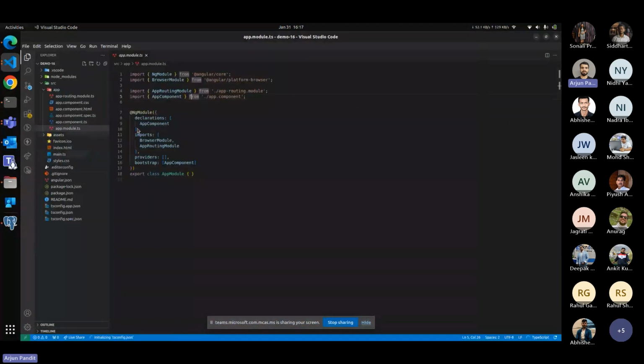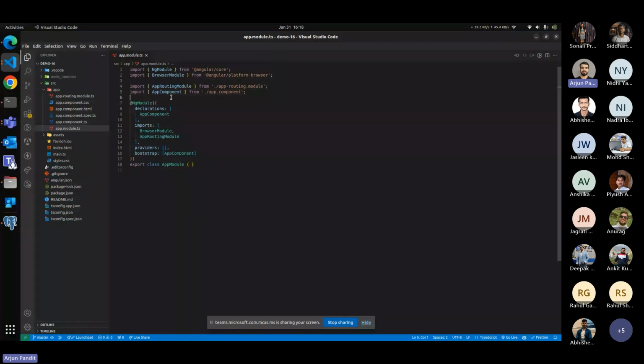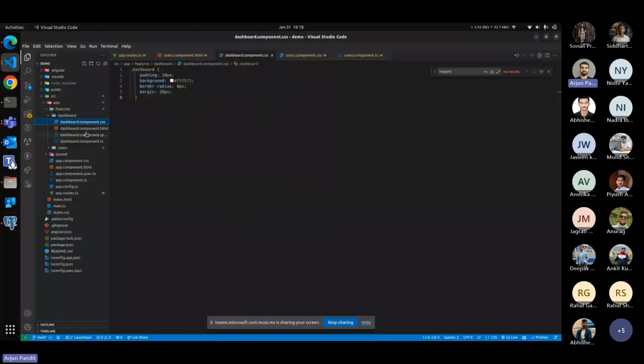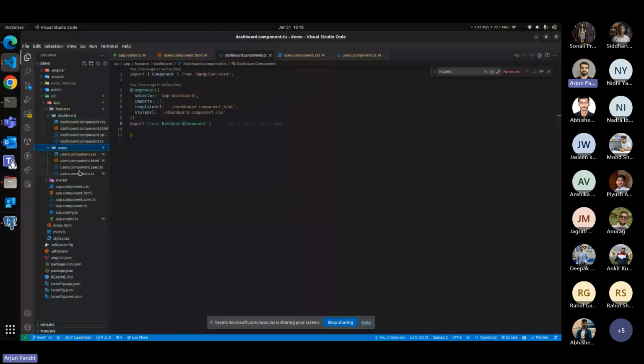Okay, so this is basically the code when we are not working with the standalone component. Every component is declared in the app.module.ts file. So if you generate any component in the app module, every component will be configured here. But in the standalone one, we are not depending on any modules. Every component is independent, like the dashboard component, like the user component.